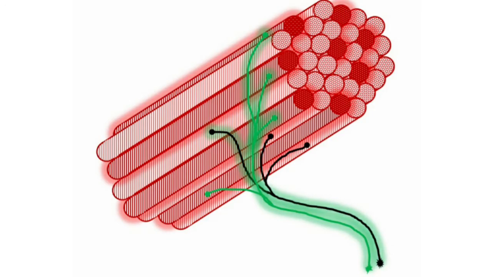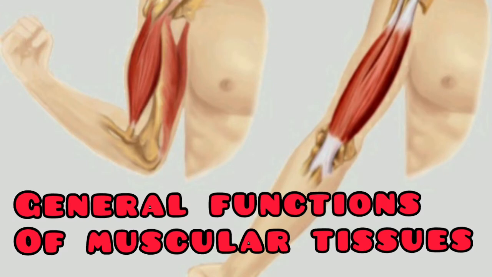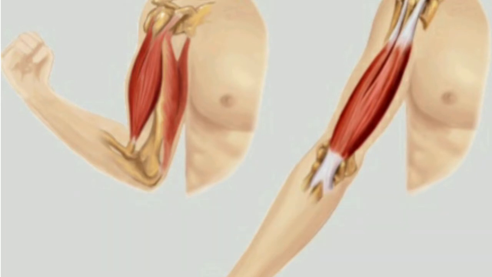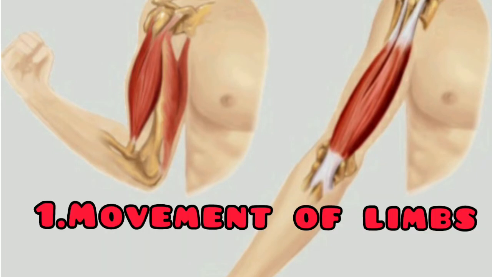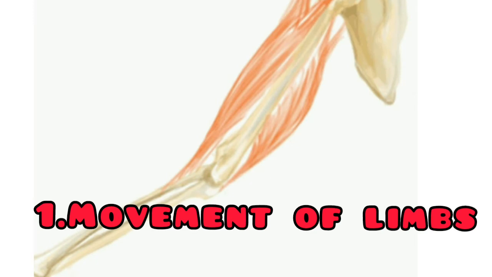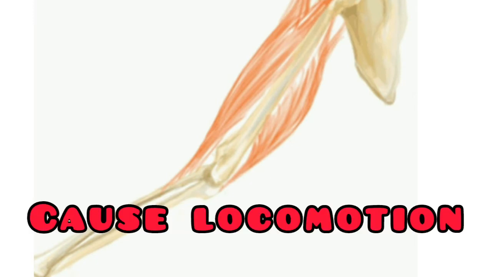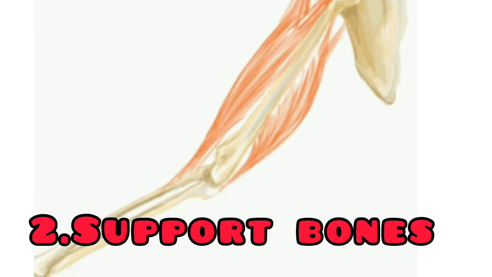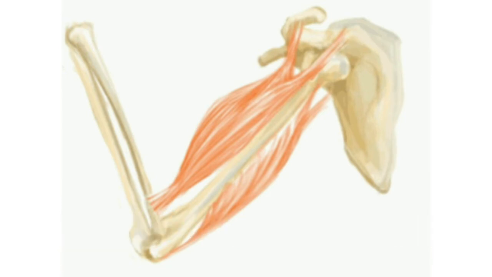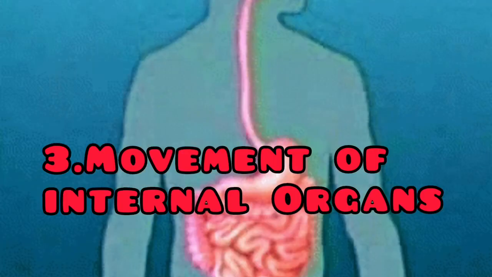Next topic is about the general functions of muscular tissues. Here I am going to tell you about any 5 general functions. First function, muscle helps in the movement of the limbs and causes locomotion. Second, muscular tissues support the bones and other organs of the body. Thirdly, muscles cause movement in internal organs like peristalsis of the alimentary canal.